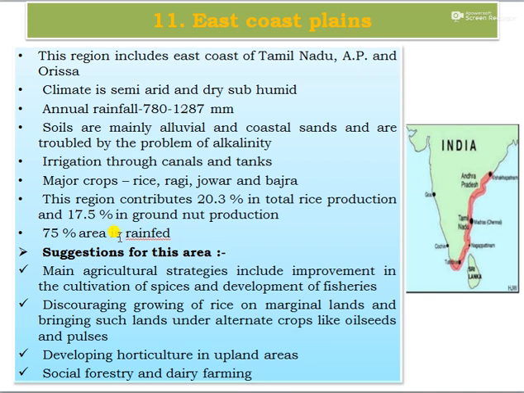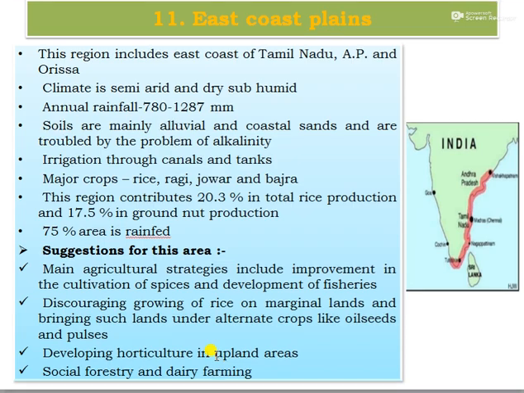under rainfed. And the suggestions for this area: the main agriculture strategy includes improvement in the cultivation of spices and development of fisheries, discouraging the growing of rice on marginal lands and bringing such lands under alternate crops like oilseeds and pulses, and development of horticulture in upland areas, social forestry, and dairy farming.